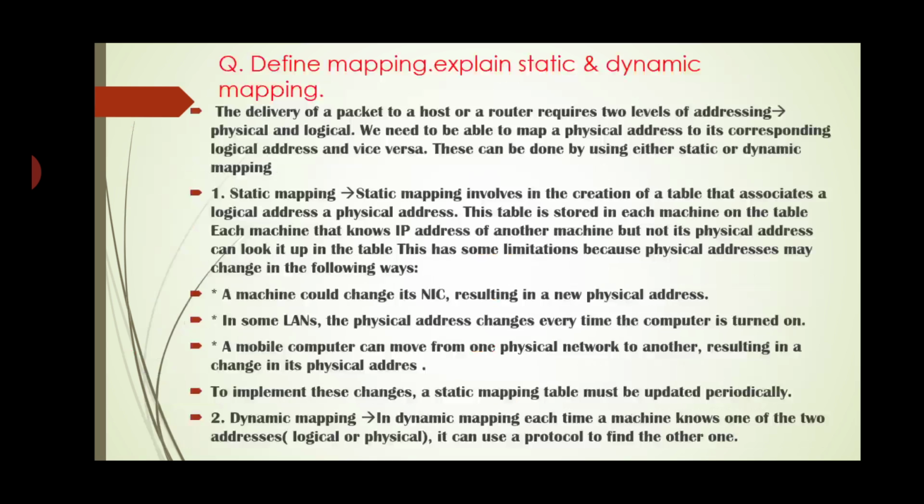First we will see static mapping. Static mapping involves the creation of a table that associates a logical address with a physical address. This table is stored in each machine. Each machine that knows the IP address of another machine but not its physical address can look it up in the table. This has some limitations because physical addresses may change in the following ways.